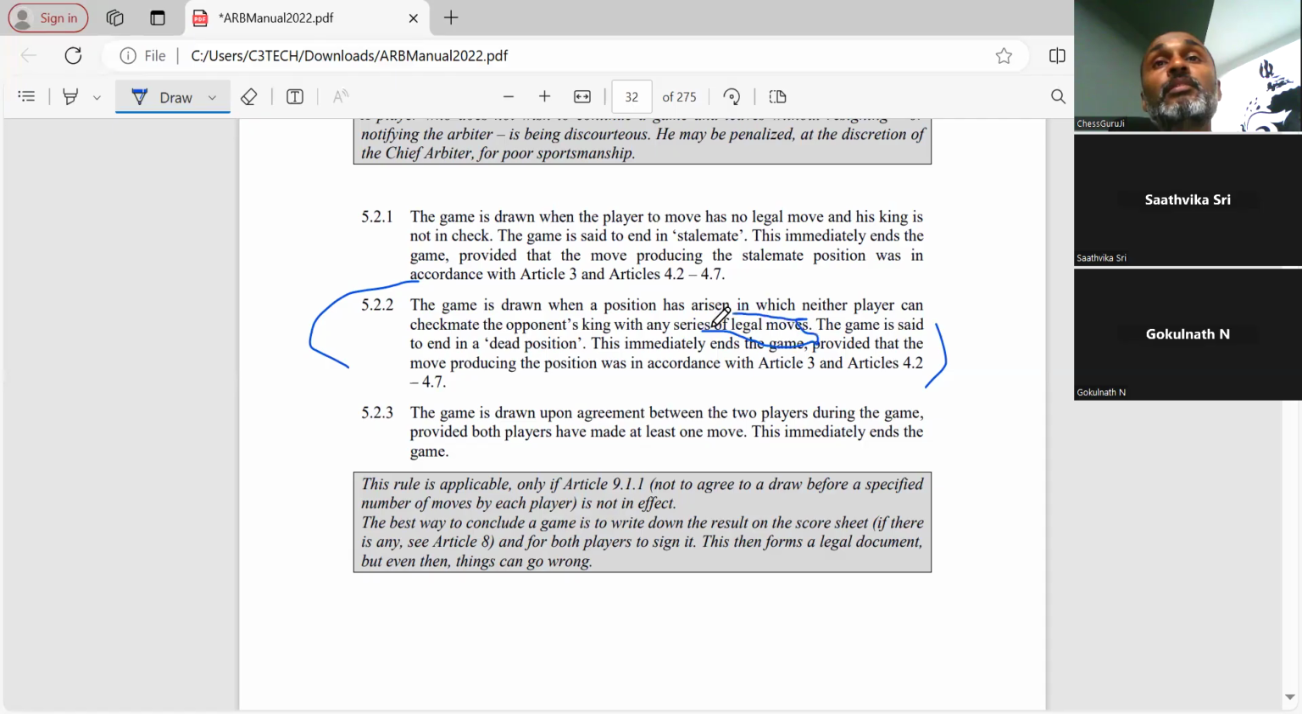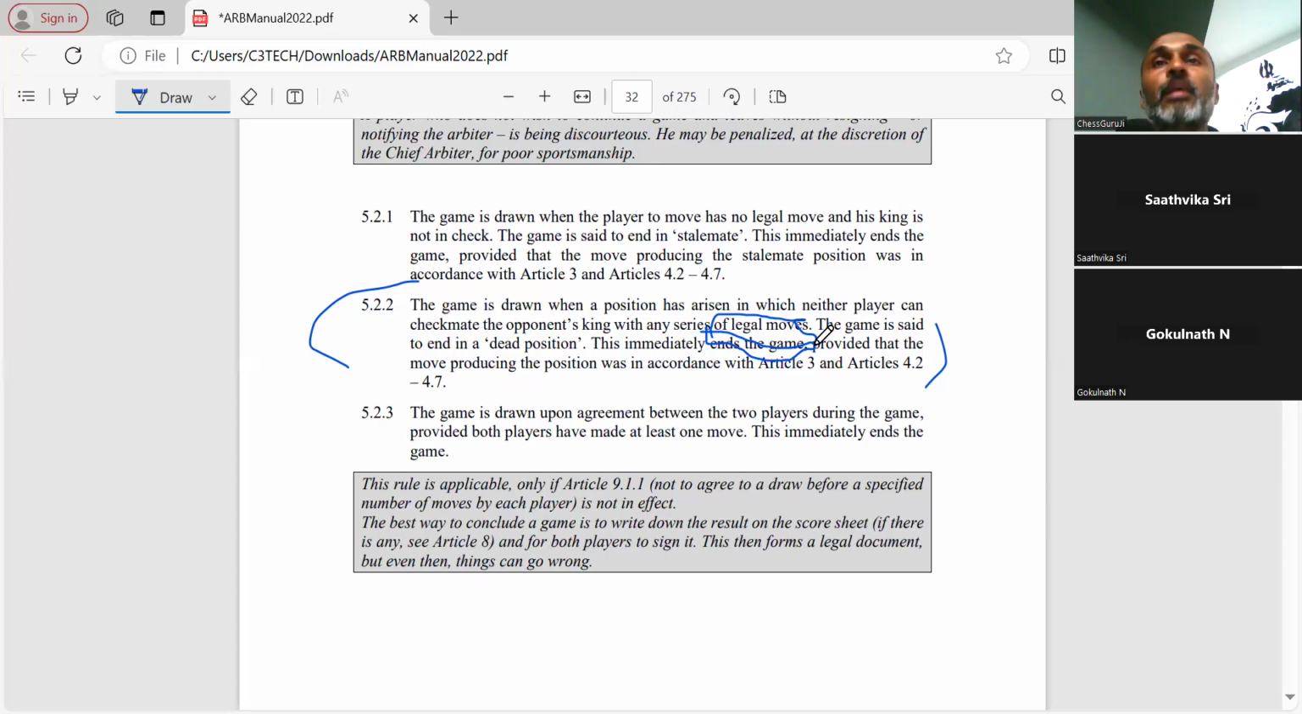We can't just say the opponent might make an illegal move, or there's a possibility for an illegal move so that the king could enter the opponent's territory. That's not possible. The game is said to end in a dead position. This immediately ends the game. This is far more important. Sometimes the player might have 15 seconds, the opponent might have 5 minutes, and he'll be saying I have a good position to win. That's not possible. When the player is in a dead position, we can't just wait for anything.